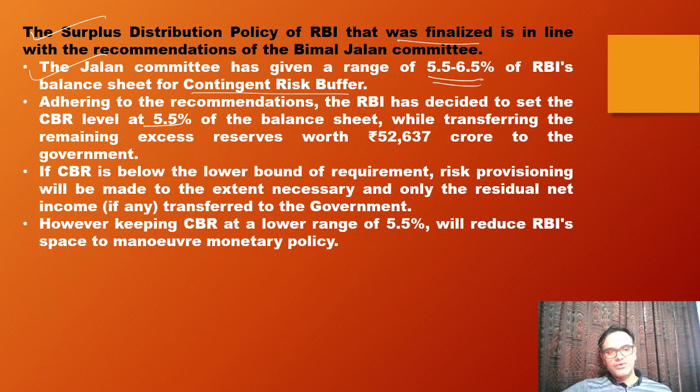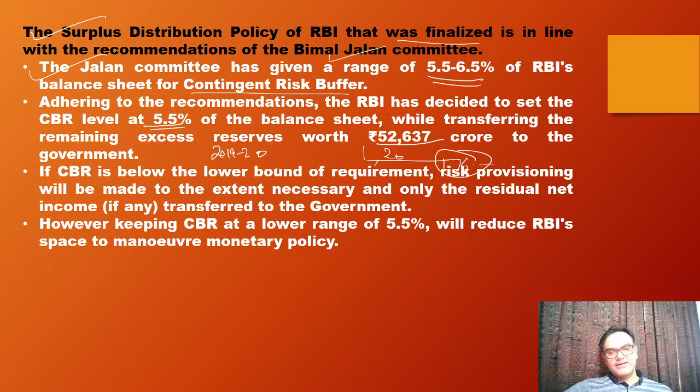RBI has chosen a lower level, that is 5.5%, and because of that, there is an excess reserve which was created for the year 2019-20 of around 52,637 crore for the government, alongside the 1,20,000 crore reserve which was already there. So around 1,76,000 crore was given to the government in 2019-20 after the Bimal Jalan committee recommendations.